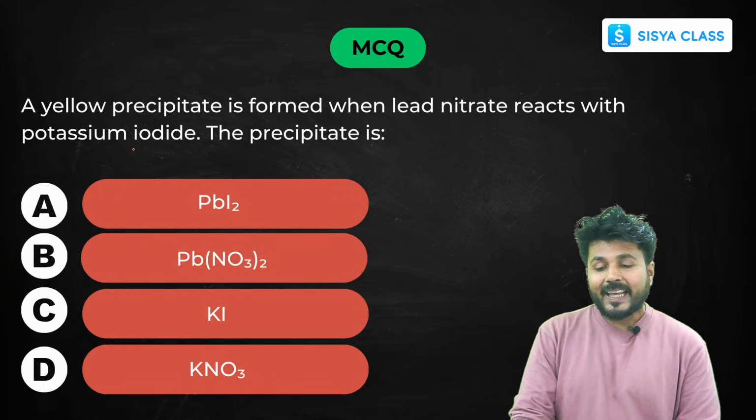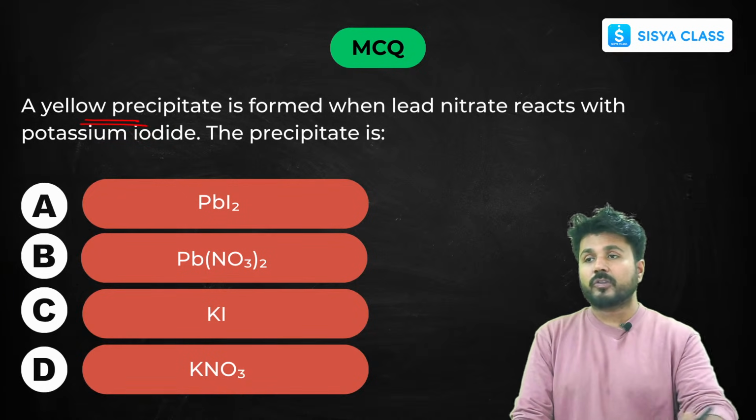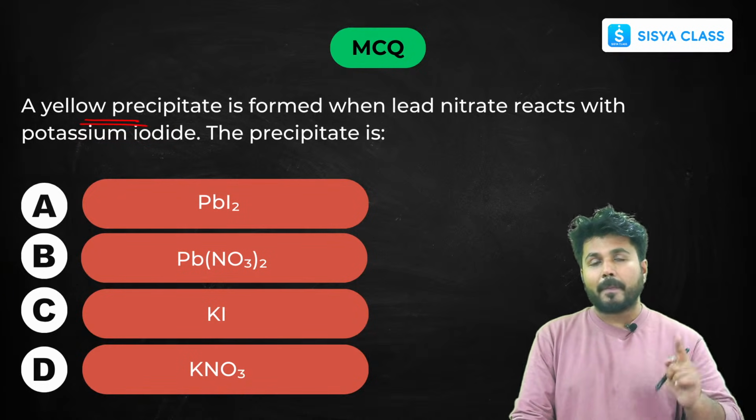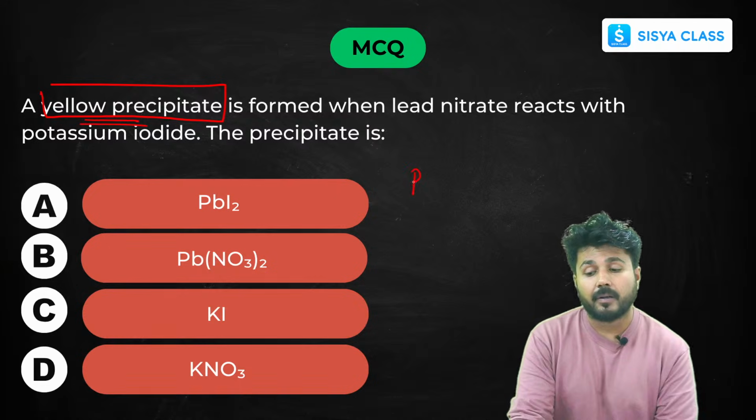Next, yellow precipitate. We have just seen a test tube with a yellow precipitate. A few slides before, just remember that question. That's when a yellow precipitate is formed. Yellow precipitate is formed when lead nitrate, let's just see the reaction also.